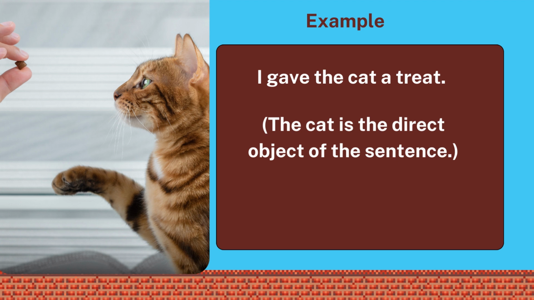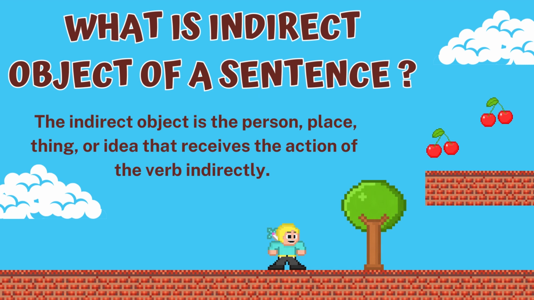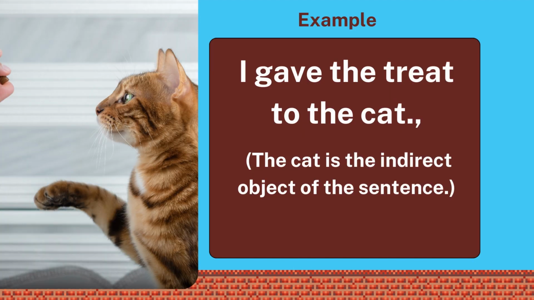The cat is the direct object of the sentence. The indirect object of the sentence is the person, place, thing or idea that receives the action of the verb indirectly. Example for that, I gave the treat to the cat. The cat is the indirect object of the sentence. You got the point?